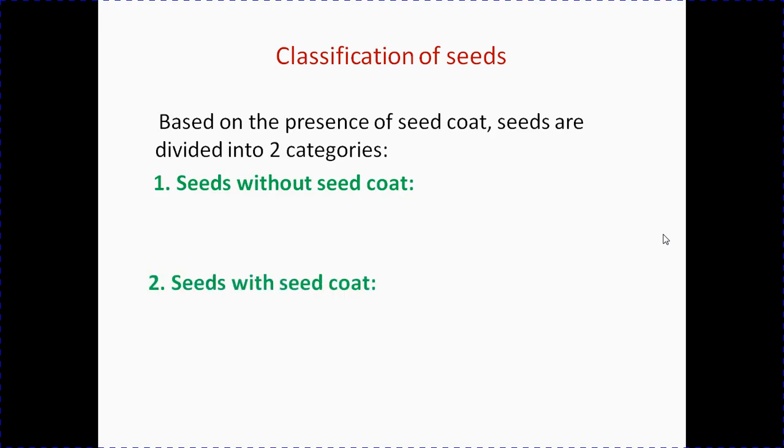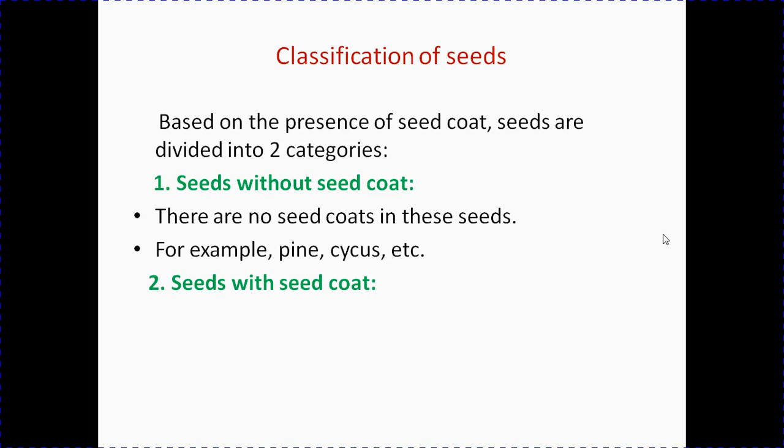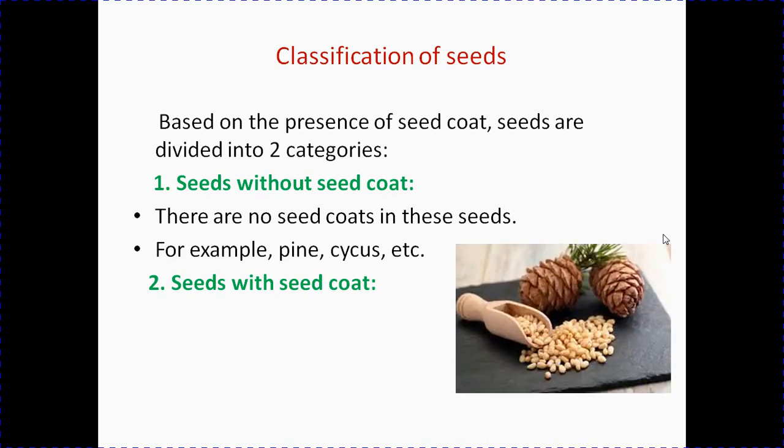Based on the presence of seed coat, seeds are also divided into two categories. One, seeds without seed coat. Two, seeds with seed coat. We can define the first one. There are no seed coats in these seeds. Examples are pine and cycas, etc. Look at this picture. This is the picture of pine seeds. Here you can see the seeds are without any coating.